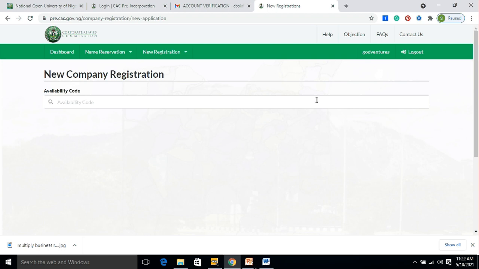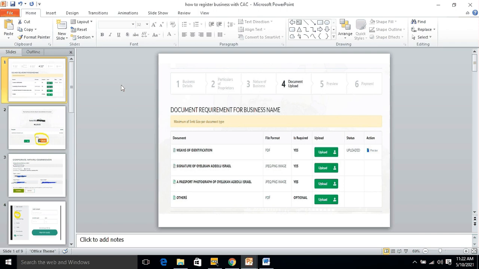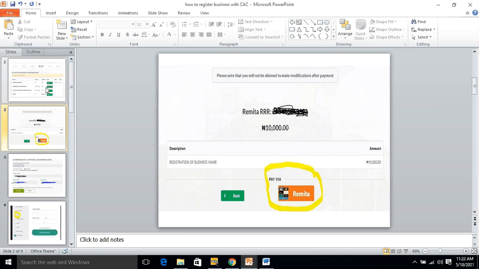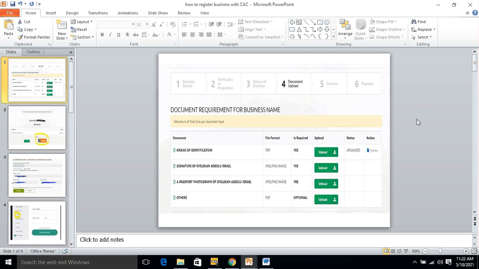After you have done that, I'm going to take you away from the online demonstration to a slide I created. After you click on new registration, it brings you to this page. It looks so much like when you were doing the name reservation. You can see about 6 steps: the business details, the particulars of proprietors, names of business, document upload, you preview, then you pay. It's exactly the same way, but with different sets of information.